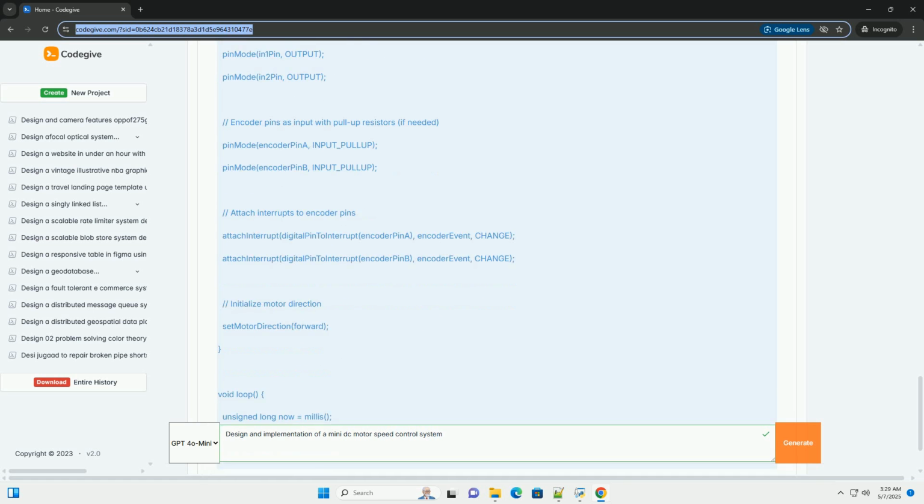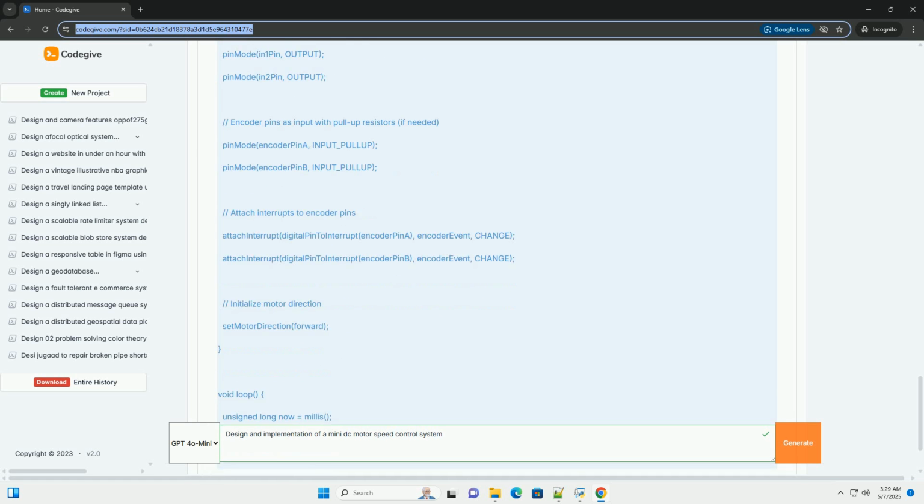Add integral, Ki. Increase Ki slowly until the motor reaches the target speed without any steady state error, the motor speed eventually matches the target speed. If Ki is too high, the motor will oscillate again. Reduce Ki until the oscillations are minimized. Add derivative, Kd.